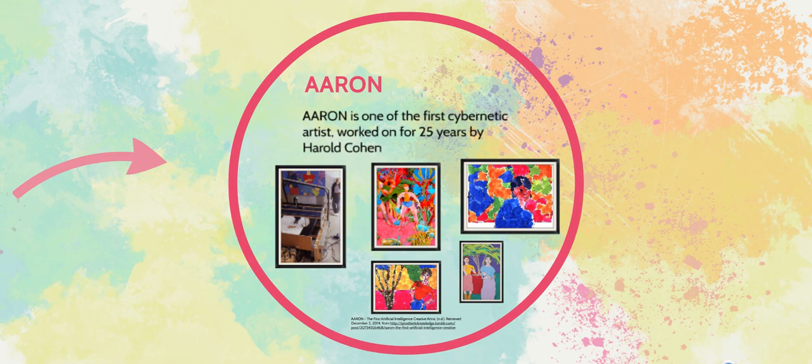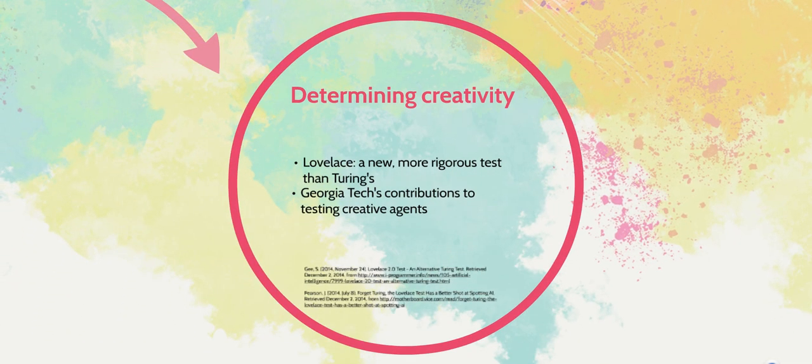Images created by Aaron are on show all over the world, and these images are the equivalent of the Turing test for artistic abilities of artificial intelligence. Cohen doesn't believe Aaron is creative, as most paintings created by the program have a similar style of figures standing next to a plant. The benchmark for years for intelligent agents has been the Turing test, but in 2000, a group of researchers proposed a new, more rigorous test of intelligence.